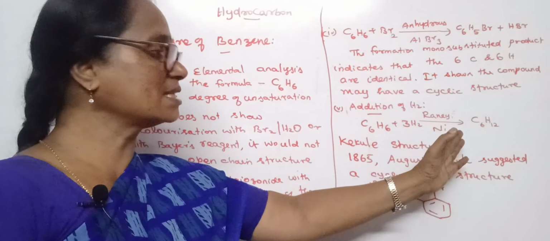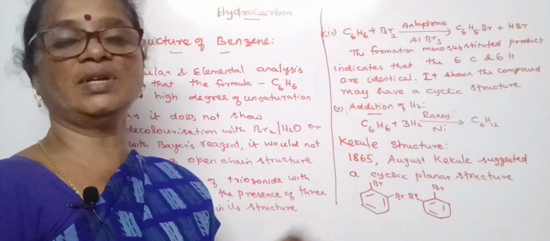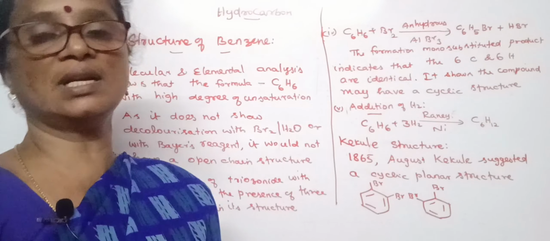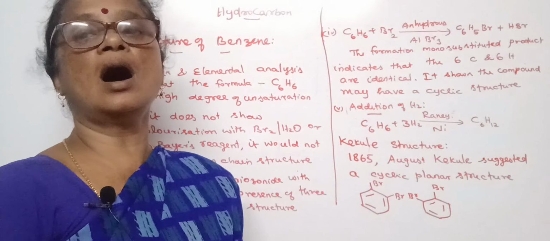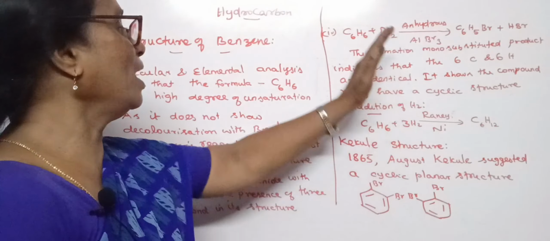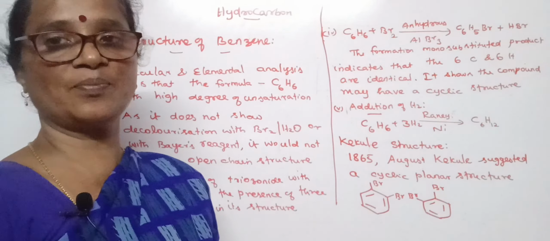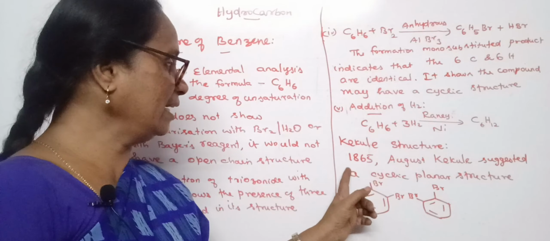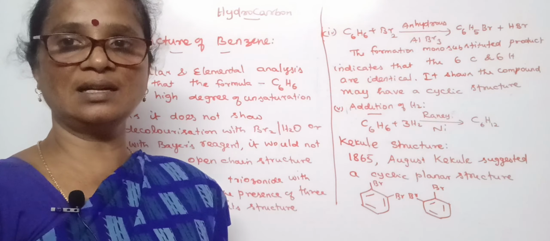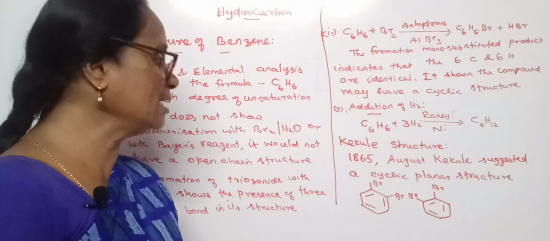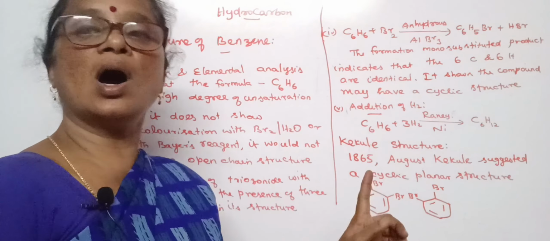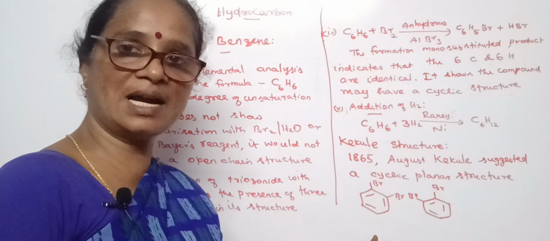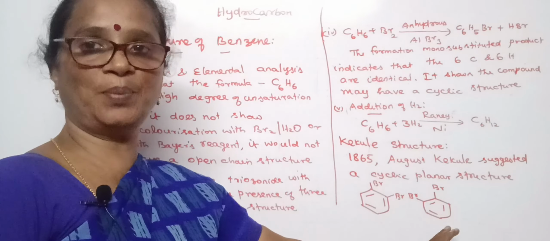So this suggests that benzene can have a cyclic structure, a closed ring structure, in which the double bonds may be present in alternate positions. Based on these evidences, Kekulé in 1865 suggested it may have a ring-like, cyclic planar structure. So all the 6 carbons and the 6 hydrogens lie on a plane.